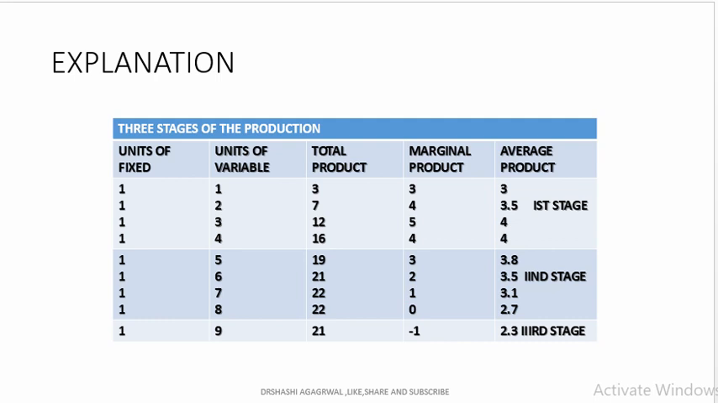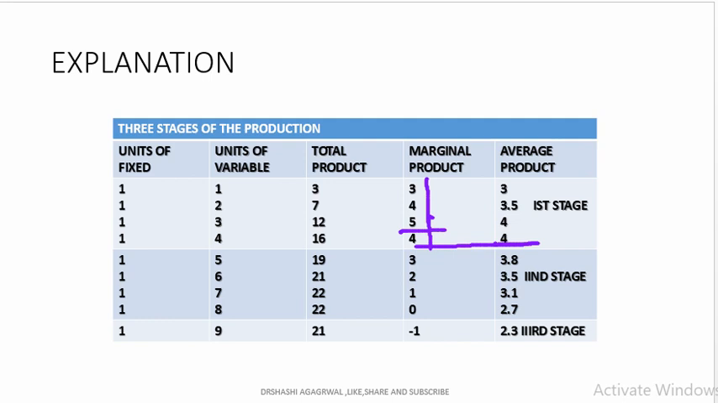So in the first stage we see total product increases at an increasing rate, marginal product is also increasing, but it becomes maximum, then it starts diminishing. Average product is increasing, but its speed is less than the marginal product. Here it becomes maximum, and when it is maximum, it is equal to the marginal product. Under the second stage, the TP increases at a diminishing rate.